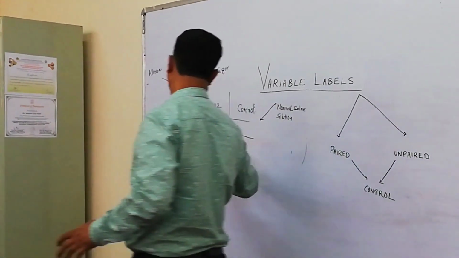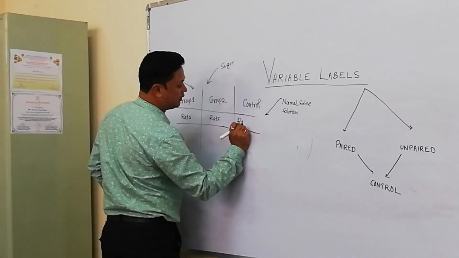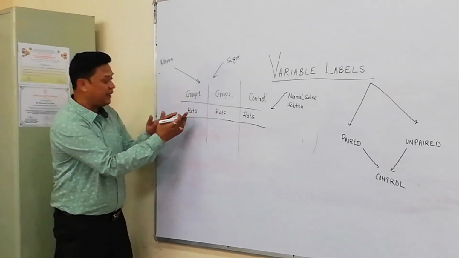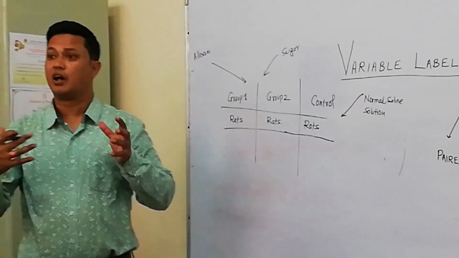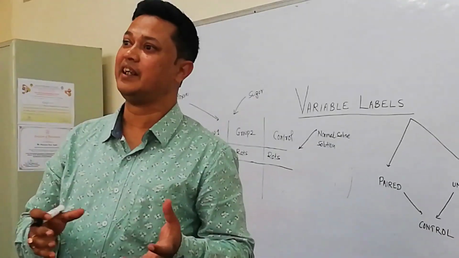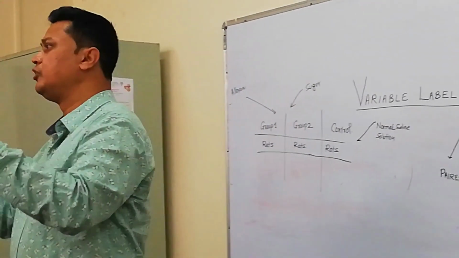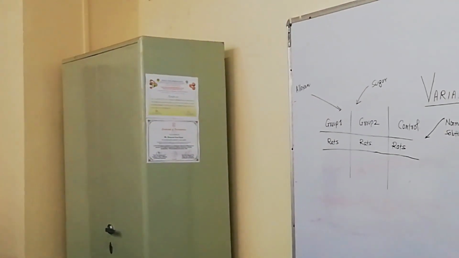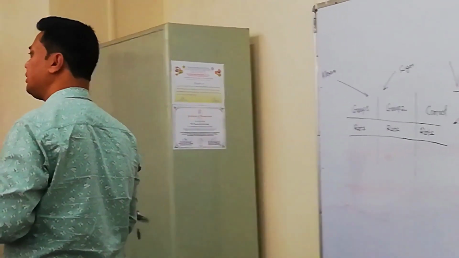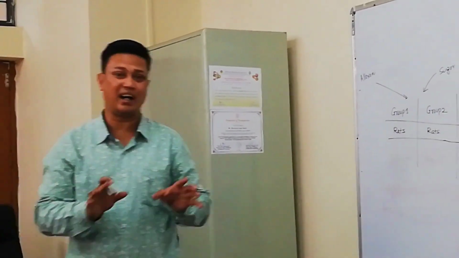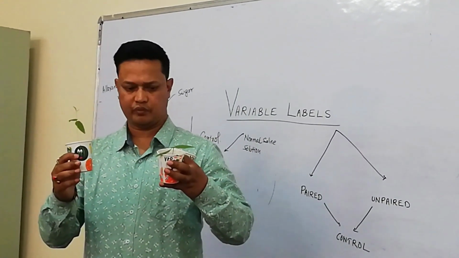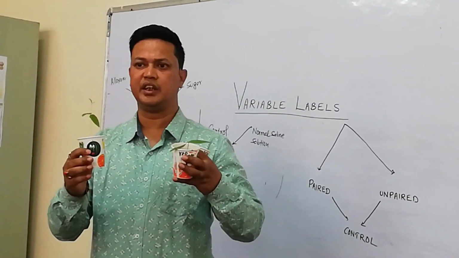So I can compare whether these rats are normal or not. These rats I have given normal saline solution, and this group I have given the alloxan. Now I want to check whether it is by chance or they are really inducing diabetes, and if they are, how effective it is in inducing diabetes. Again, I will give them some medicine to check whether these medicines are effective or not. Next, a group of germinated seedlings of pigeon pea.